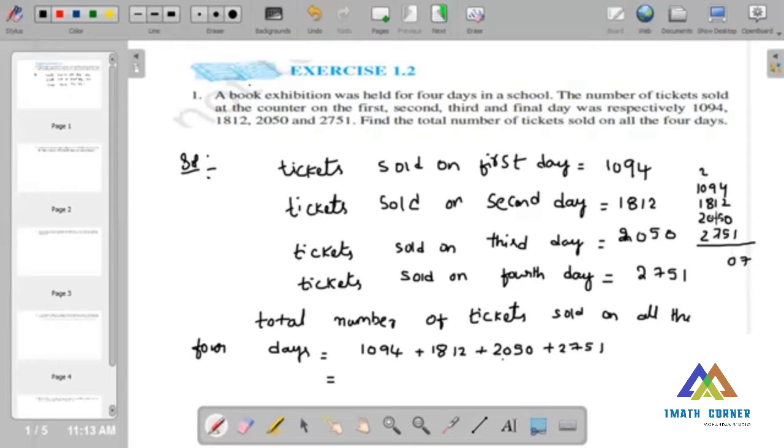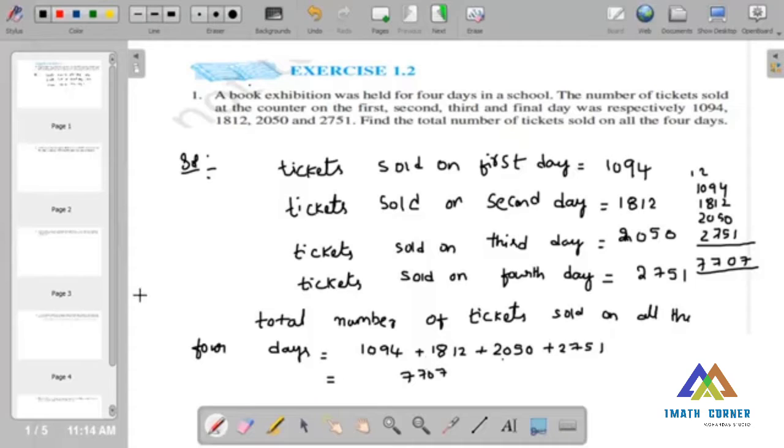Now 7 plus 8 plus 7, 15. 15 plus 2, 17. So we are adding all 4, 5, 6, 7. Now the result is 7,707 tickets were sold on all the 4 days. So this is about the first question.